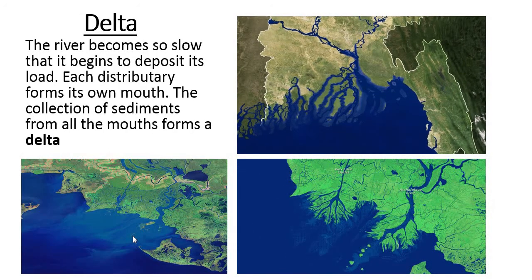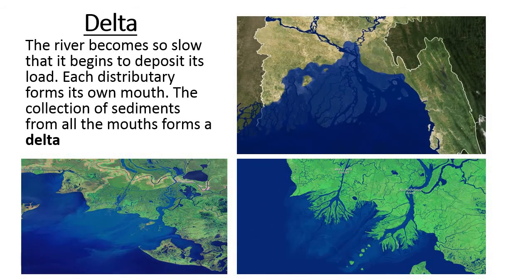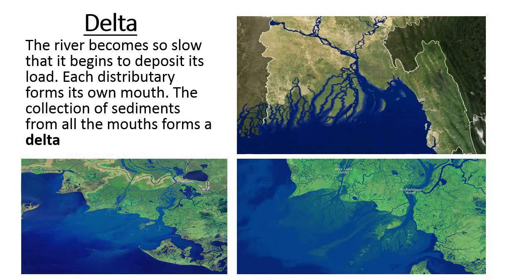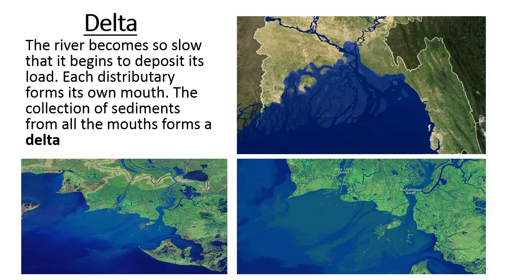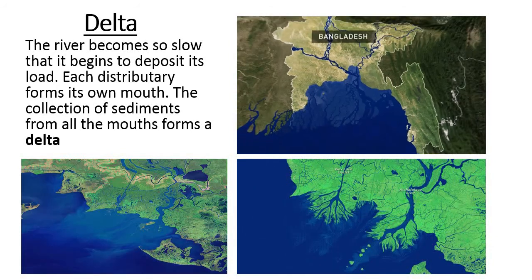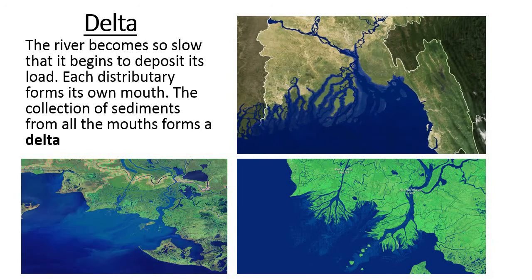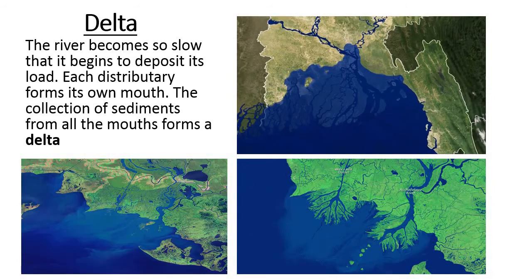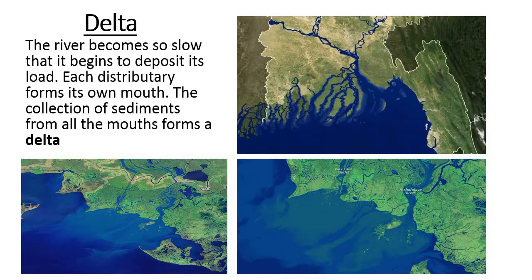Next feature which is formed by the river water is the delta. Delta is one of the important features which is seen in India also. In the eastern coastal regions, we have important rivers Kaveri, Krishna, Godavari, Mahanadi. These rivers are forming deltas near the river mouth.